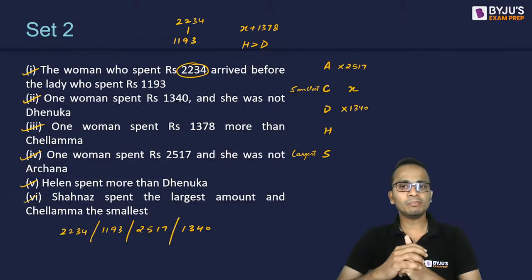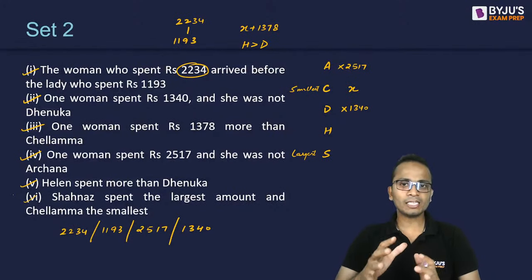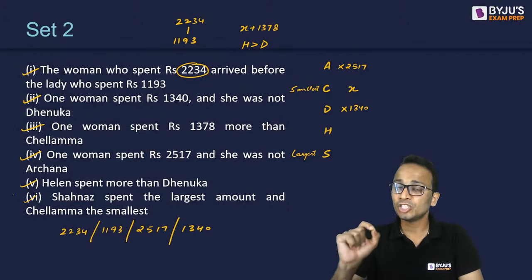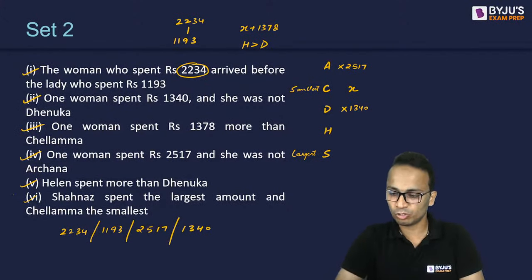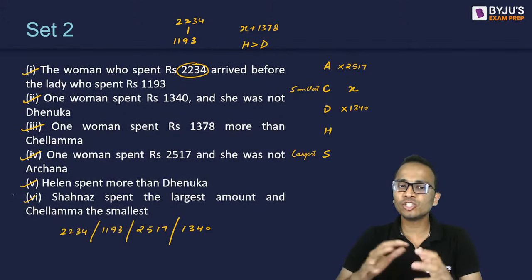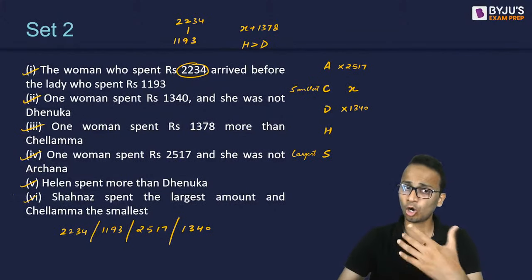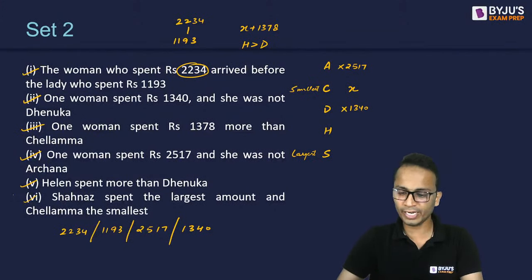Now, out of these numbers, we know that C spent the smallest amount and Shehnaz spent the largest amount. So what I can do is assume one of the values, either the smallest or the largest, and start with that.